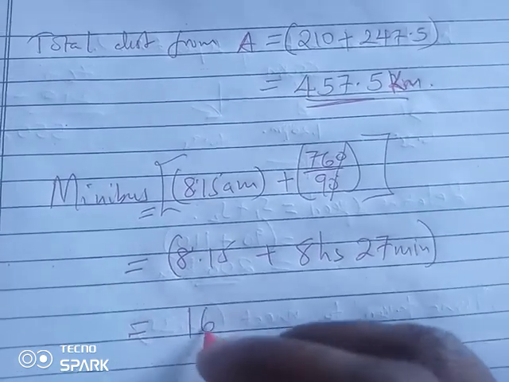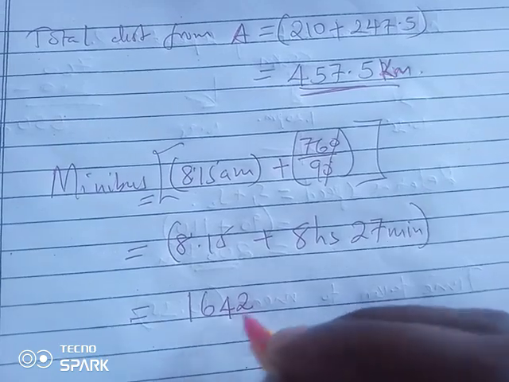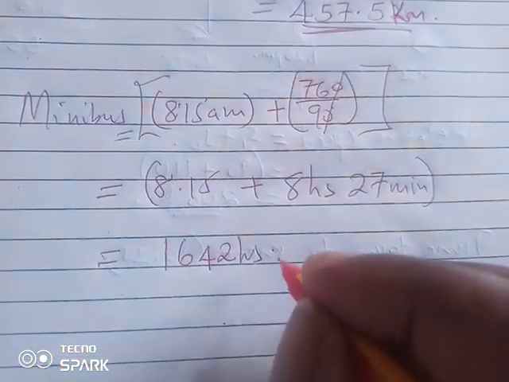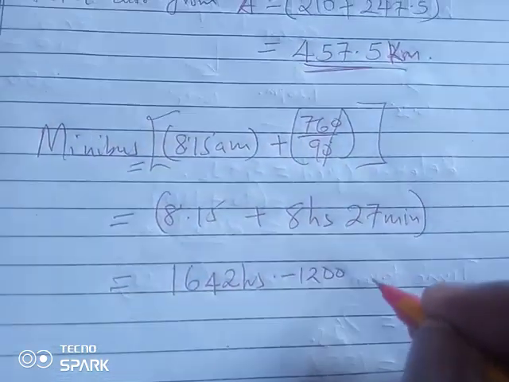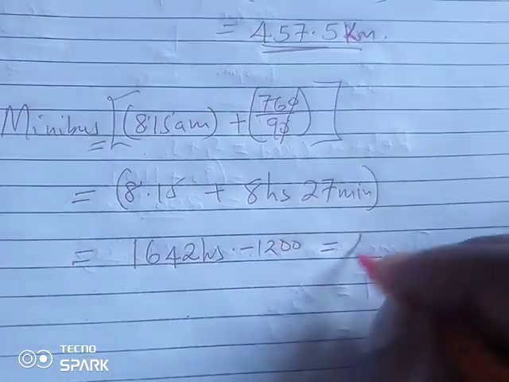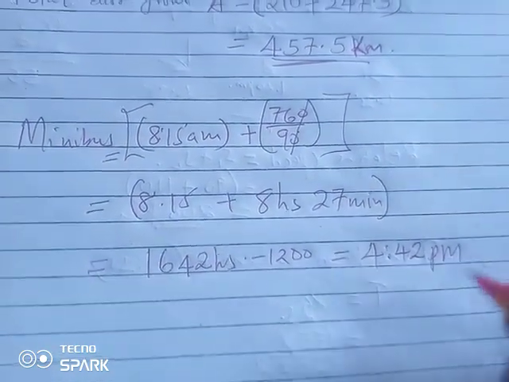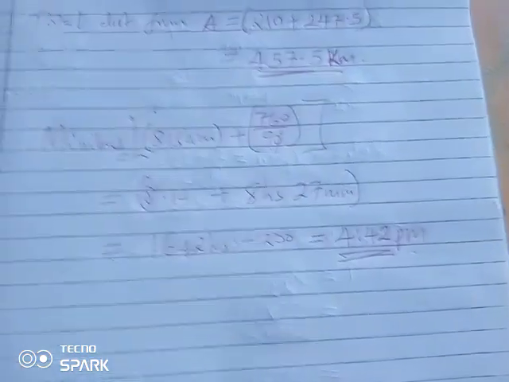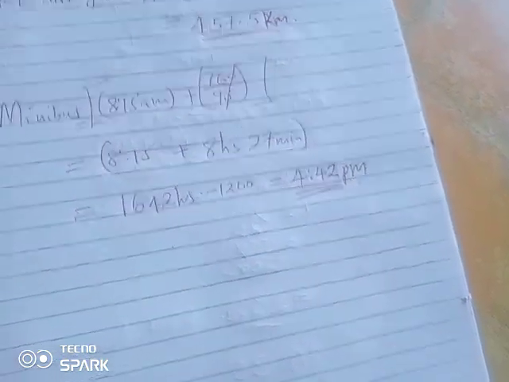this is going to be 1642 hours. So that is in the 24 hours clock system. Minusing 1200, we shall get 4:42 p.m. in the evening. That is the arrival time at Town B by the minibus.